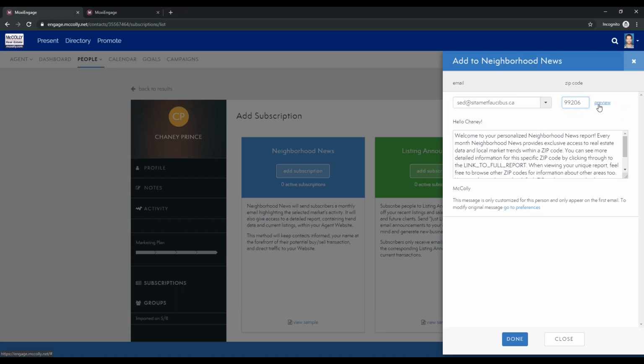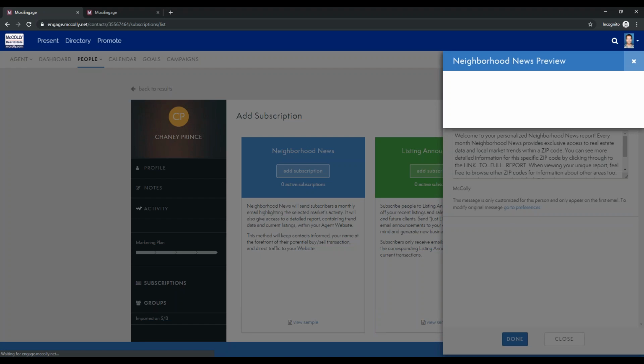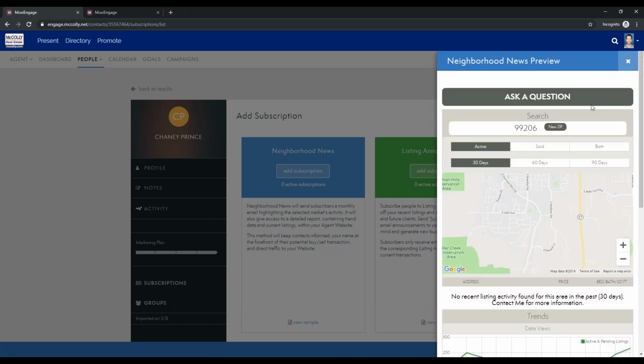If you click on preview, it'll pull up the neighborhood news that you are going to be sending out to them. Since it is not a zip code that I have for my MLS, it doesn't pull any information, but you can see exactly what you're going to get when you put in that zip code.